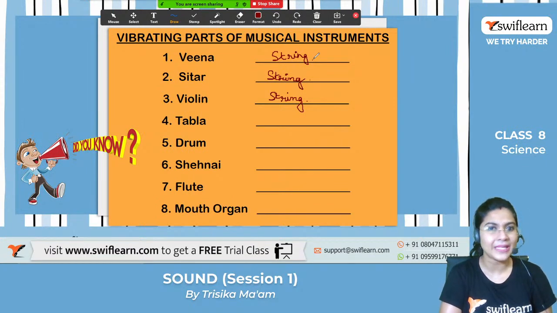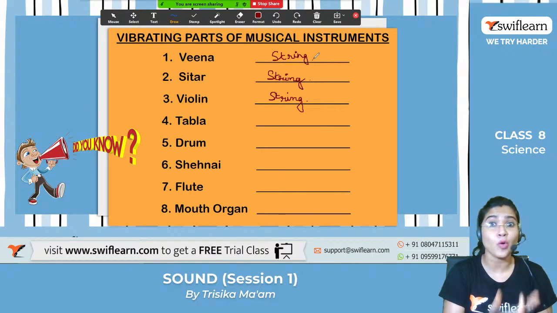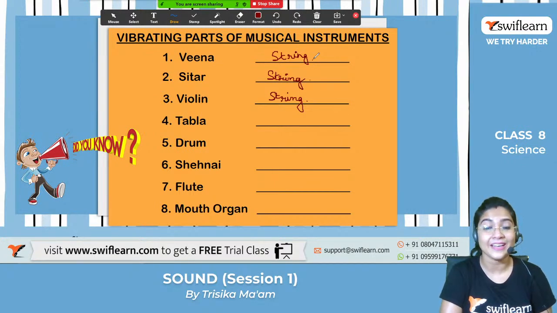Have you ever played tabla? It's a very common thing, right? You can see somebody playing tabla on different occasions, in different functions, or in your school function also, right? Exactly. So what is the vibrating part of this tabla? Yes, it is the skin or the membrane.